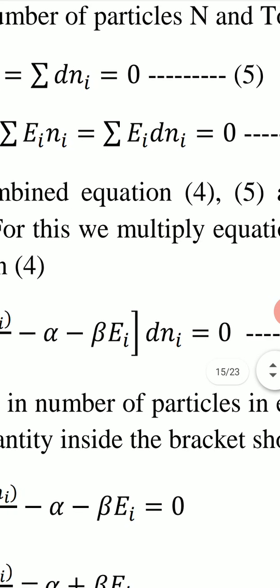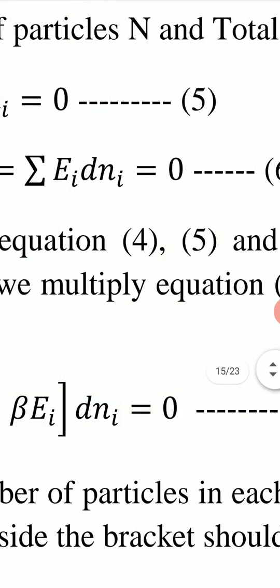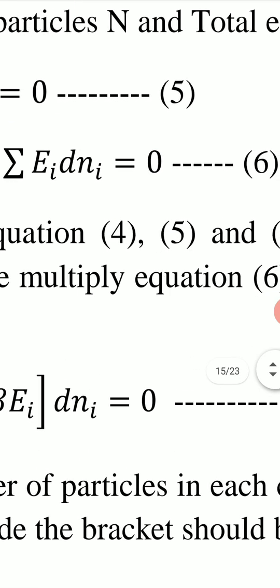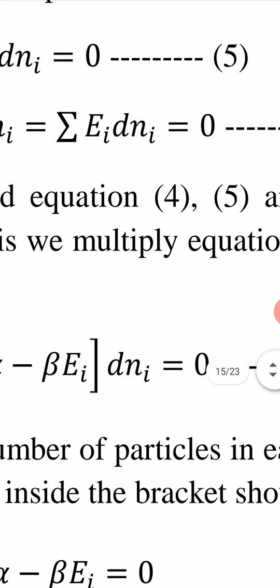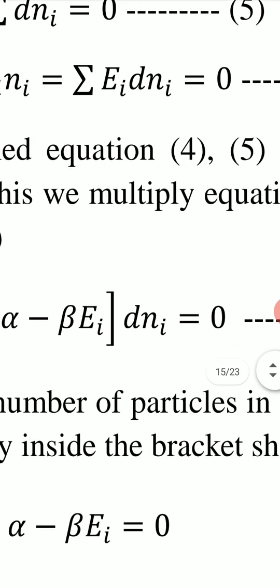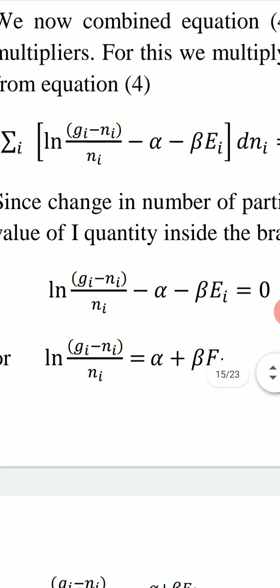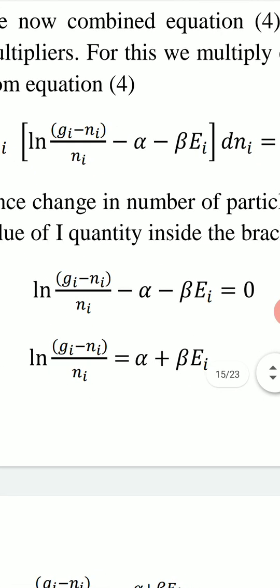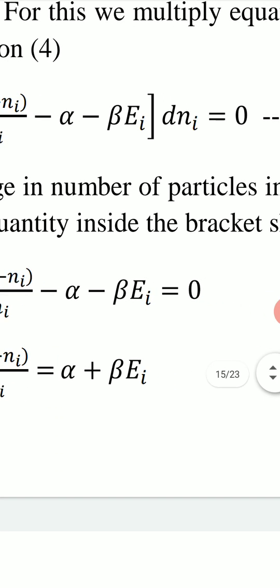Then we have minus beta ei, because we multiply equation 6 by beta, we have beta ei dni and subtract it also, then we get minus beta ei, and dni is common. So we get this equation: summation of [log (gi minus ni) upon ni minus alpha minus beta ei] into dni equal